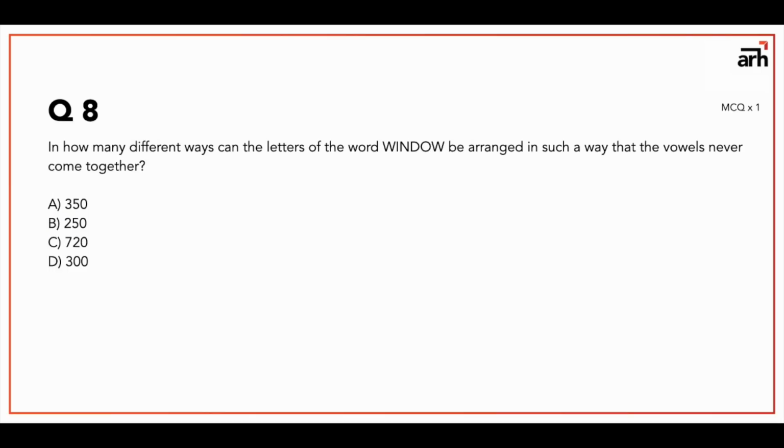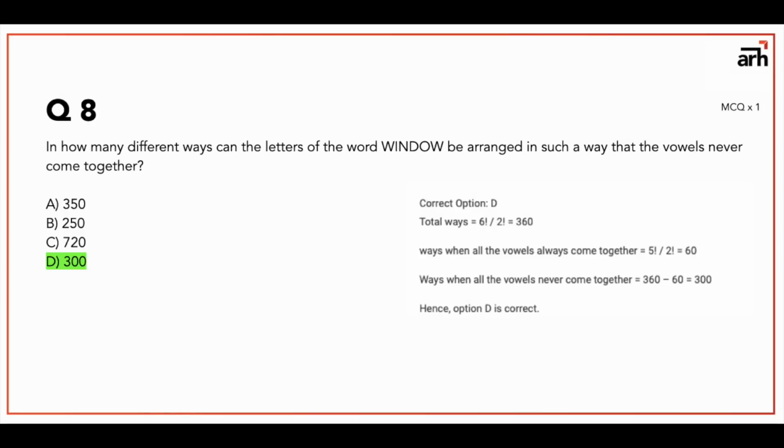Question number 8 is a question on permutation combinations. So I'll read it for you. In how many different ways can the letters of the word window be arranged in such a way that the vowels never come together? That's the tricky part, that vowels never come together. Because you might have solved the question type where you are given that vowels always come together. The trick here is to eliminate the number of arrangements where vowels come together from all the possible combinations of the word window.